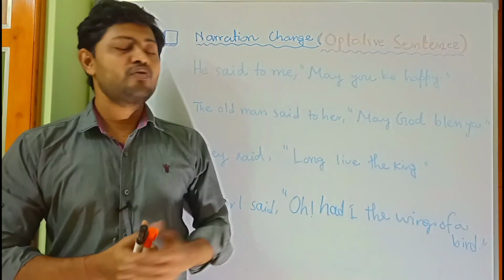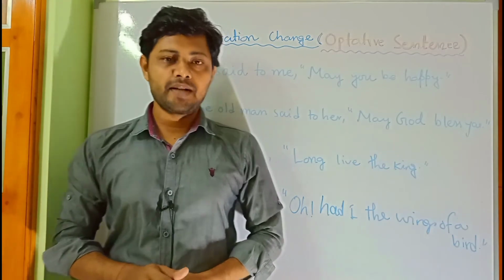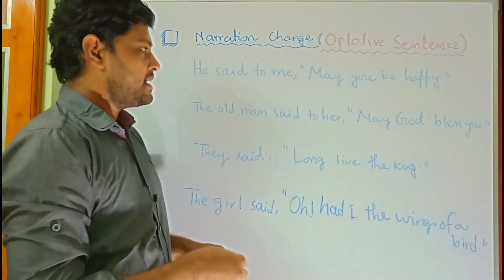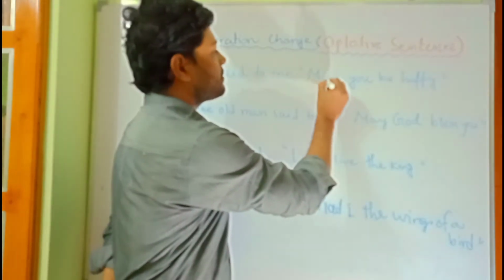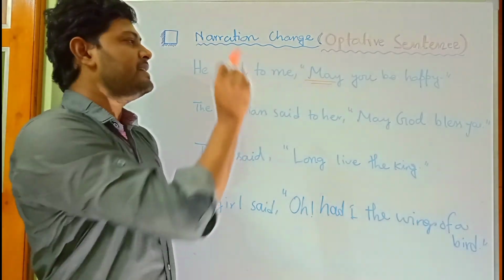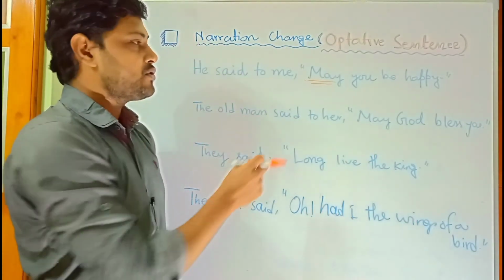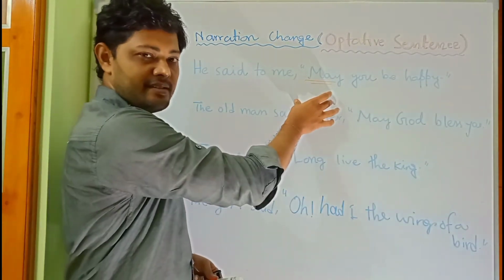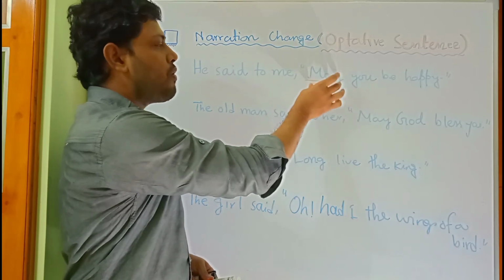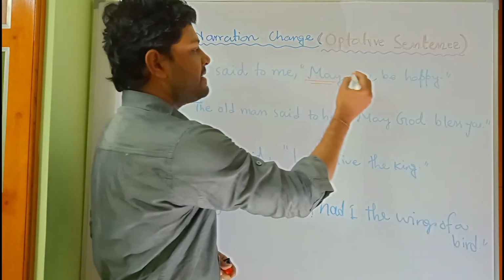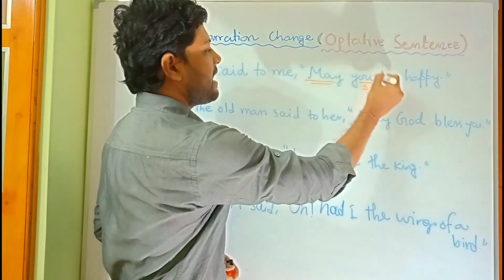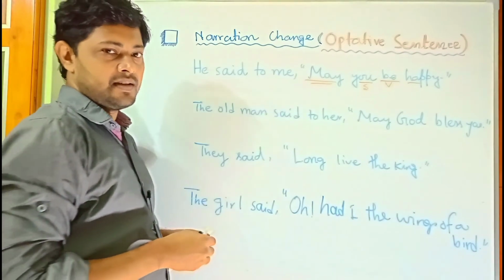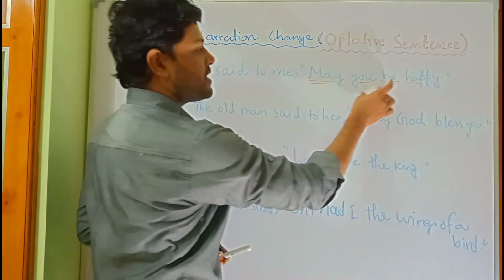So first thing we have to know the structure of an optative sentence. In an optative sentence we find the modal verb may at the beginning of the sentence, as you find in yes no question. So the subject is not at the beginning of the sentence. First there is the modal verb may, then there is the subject, after that there is the verb, and then there is the predicate. So in an assertive sentence we find subject, verb, predicate.